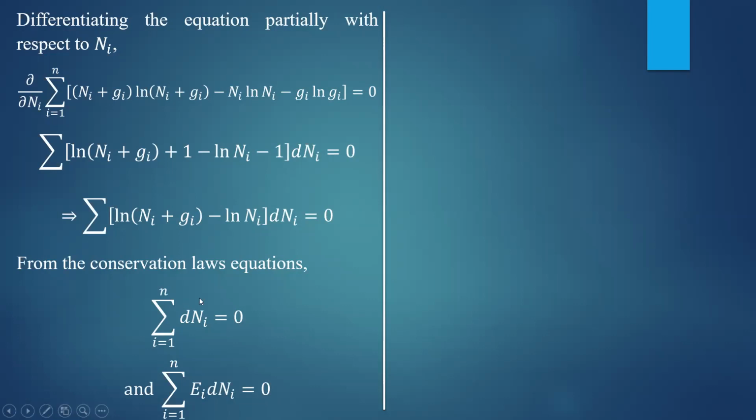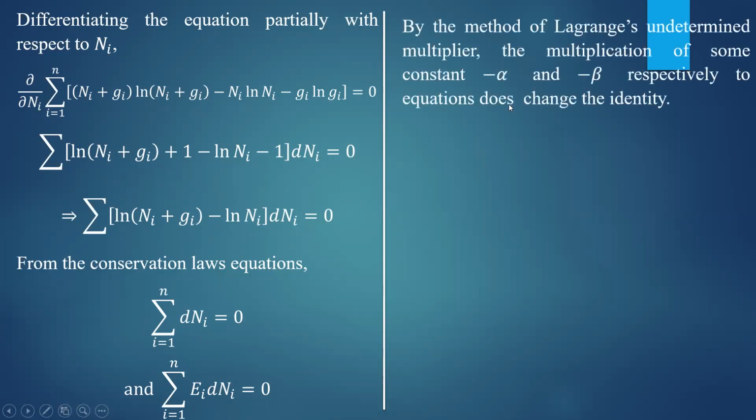Now multiply the first equation by alpha, multiply the second equation by minus beta. By the method of Lagrange's undetermined multipliers, the multiplication of some constants, minus alpha and minus beta respectively, to the equations does not change the identity, because the left hand sides and the right hand sides are zeros. Even if you multiply by any number, the equation will not lose its identity. Therefore, we can write the conservation equations as minus alpha into summation of dni equal to 0 and minus beta into summation of ei dni equal to 0.